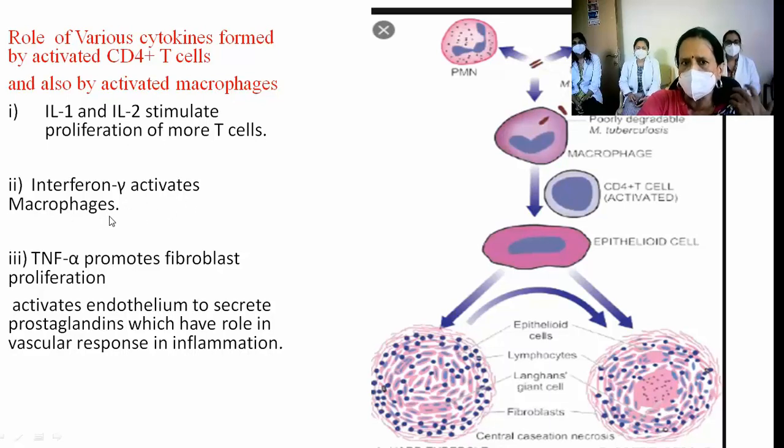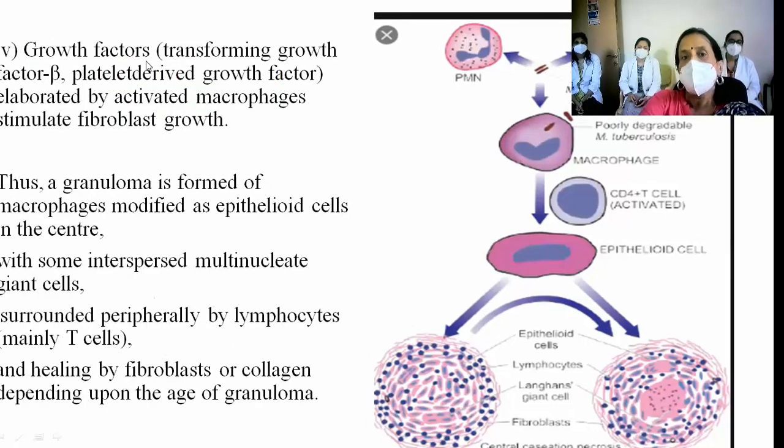Interferon gamma activates macrophages. TNF alpha promotes fibroblastic proliferation, and they activate endothelium to secrete prostaglandins, which have a role in the vascular response to inflammation. These chemical mediators of inflammation we have taught you. The growth factors, transforming growth factor beta and platelet-derived growth factor, elaborated by activated macrophages, stimulate. So we were talking about the walling off, the containment zone. So how do the fibroblasts proliferate?